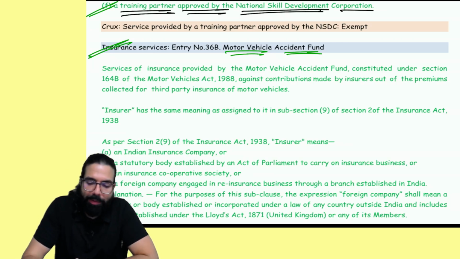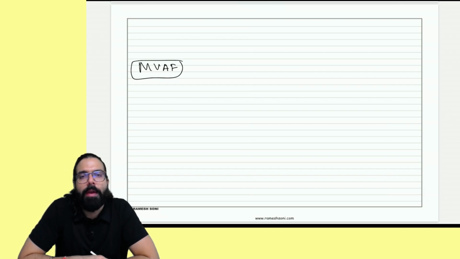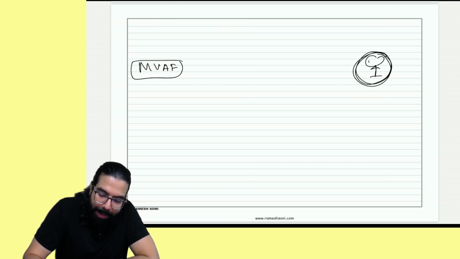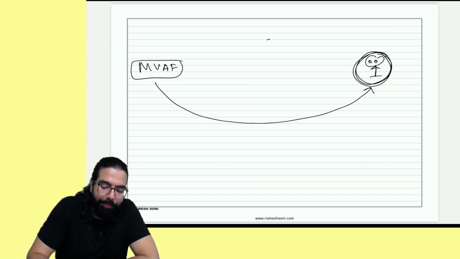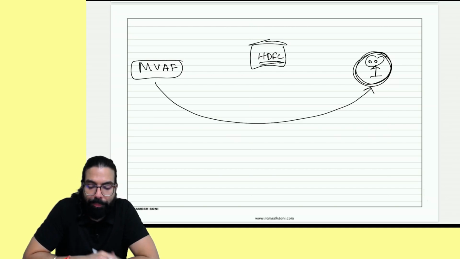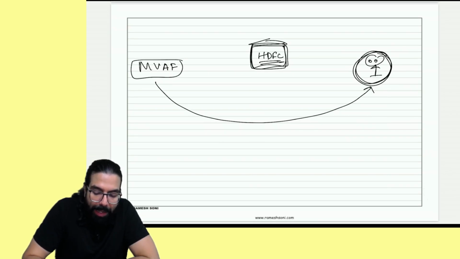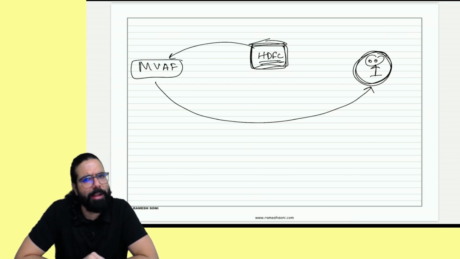See, Baba, there is a fund which is being created by the government of India, which is called motor vehicle accident fund. Now, supposingly one person was going on the way and he went ahead and hit one person. Now, this person who is hit by a road accident, the motor vehicle accident fund goes ahead and pays them money. So for example, there is one insurance company called HDFC Ergo Insurance. Whatever insurance premiums are being paid by people in HDFC, HDFC has to contribute some amount in the motor vehicle accident fund, approximately 10-15% has to be contributed.